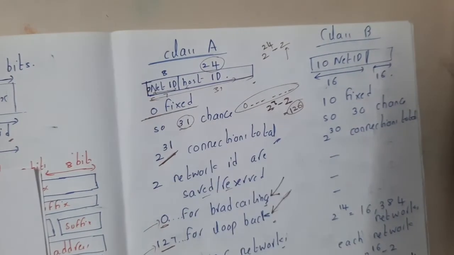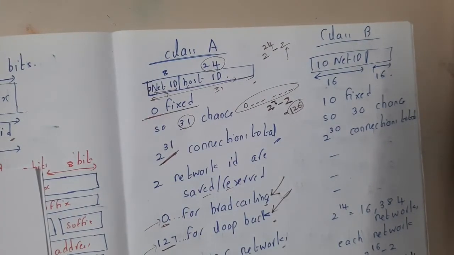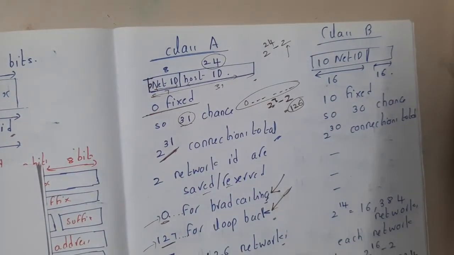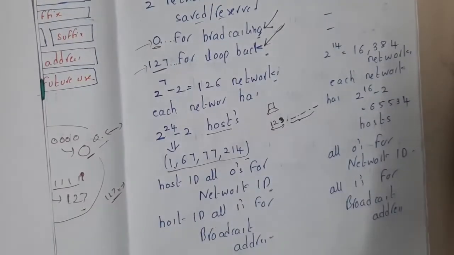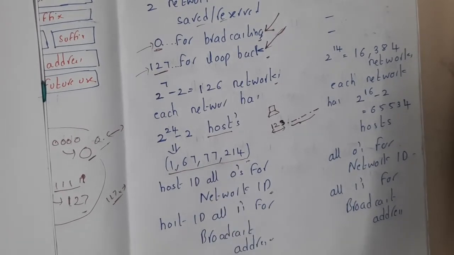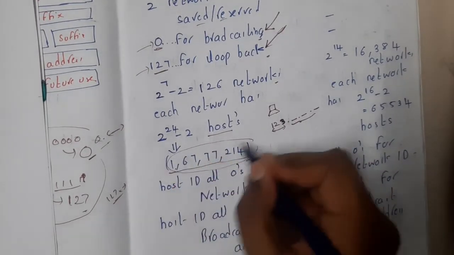Got it? Yes. So now you're understanding, right? What exactly do I mean by host? Basically, if I own a class A license, like a class A IP address, I can give a chance for 1,67,77,214 devices. Is it a small number, guys? No, right? So I can give that many devices the connection of internet.